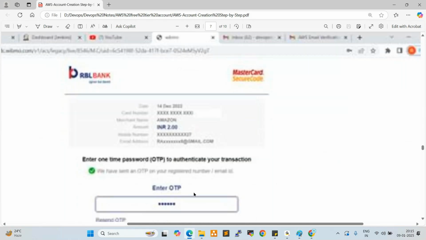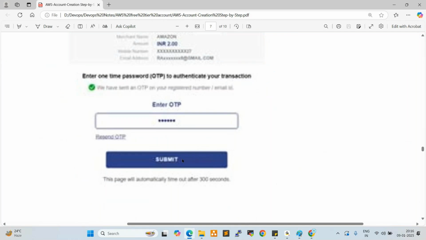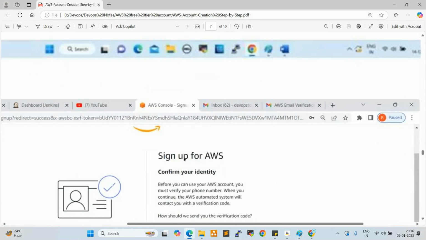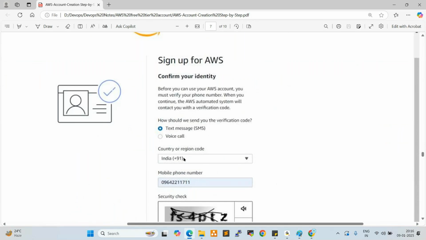So you'll get one OTP to your mobile. Yeah, that OTP you need to enter. So once you enter that OTP, from your account 2 rupees will be deducted. 2 rupees. So if you are in US or UK, $1 will be deducted. Okay. Yeah. So once you give the OTP and submit, from your account 2 rupees will be deducted.